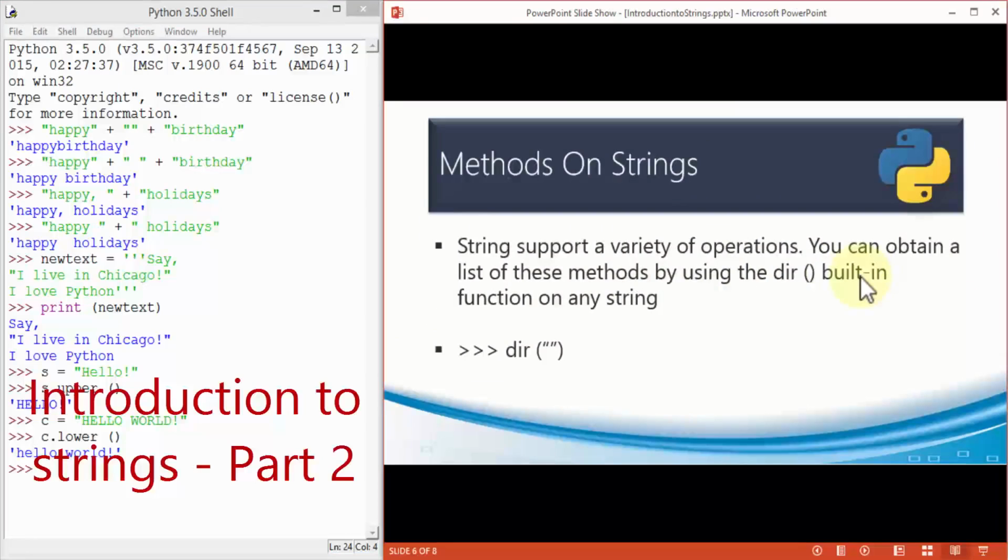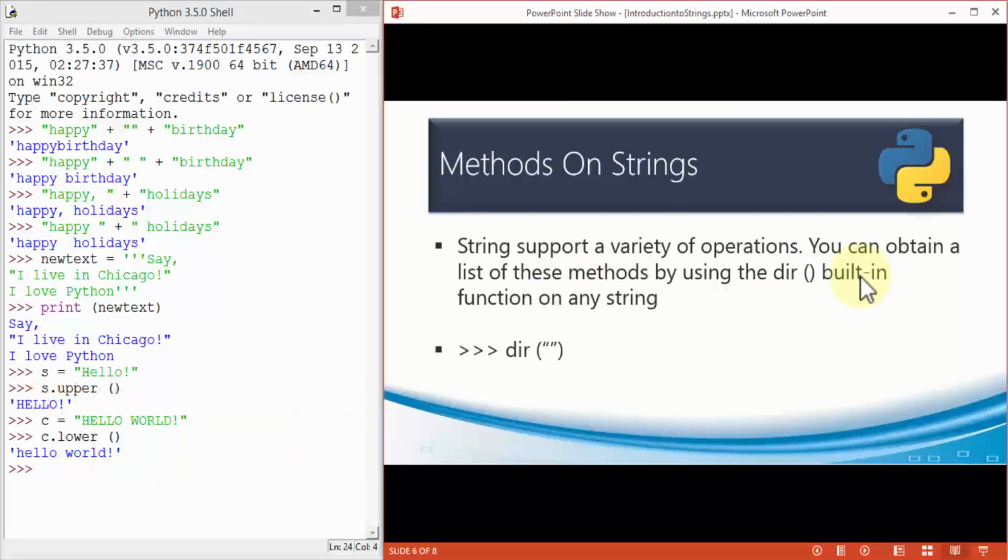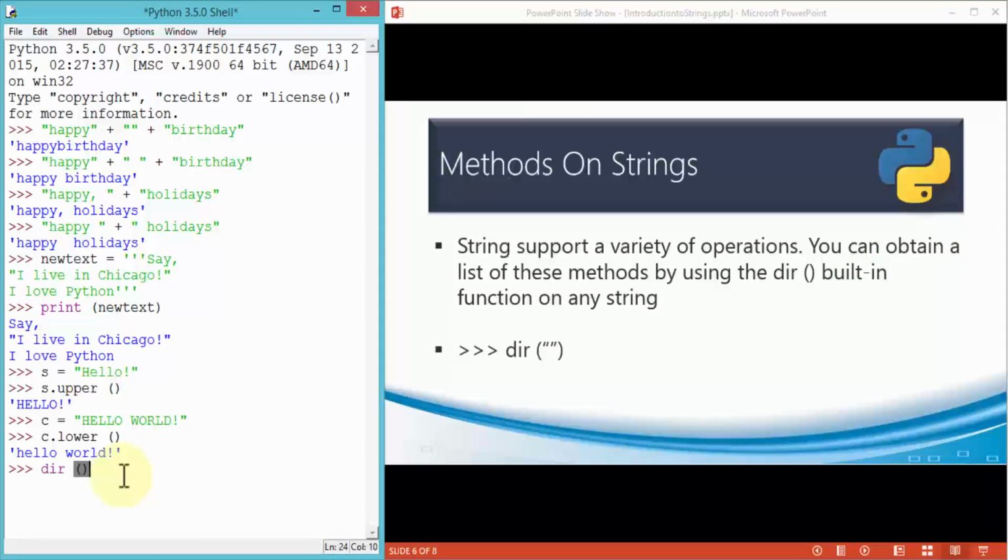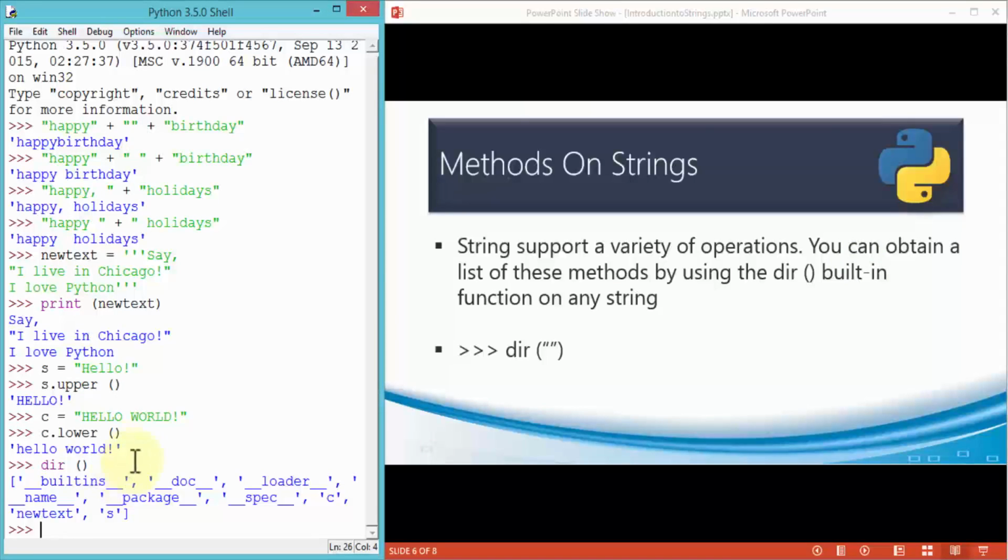All right, next is methods on strings. Strings support a variety of operations. You can obtain a list of these methods by using the dir() built-in function on any string. What this really does is simply give you a list of all those keywords that I was just talking about. So for instance, if I go to my Python shell, dir, set of parentheses, enter.